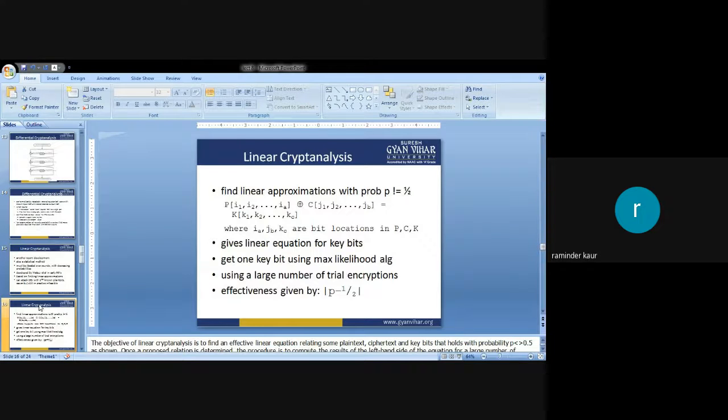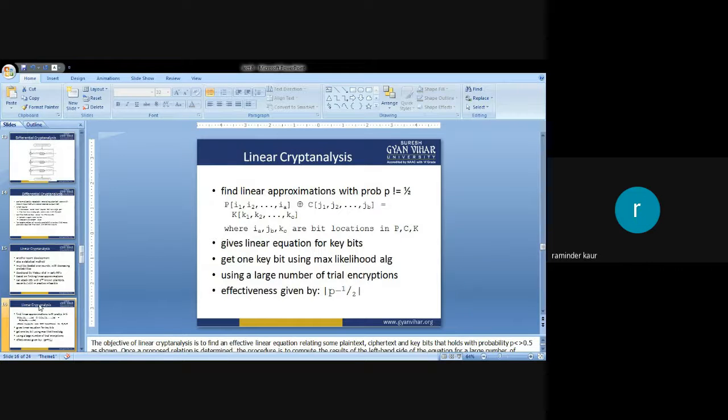There will be three rounds, up to so many, and there are 16 rounds that we already know in DES. So it will be absorbed with the ciphertext, that is J up to JB, and it will be equal to K1, K2, K3 up to KC. JB, KC, they are all bit locations in PCK.